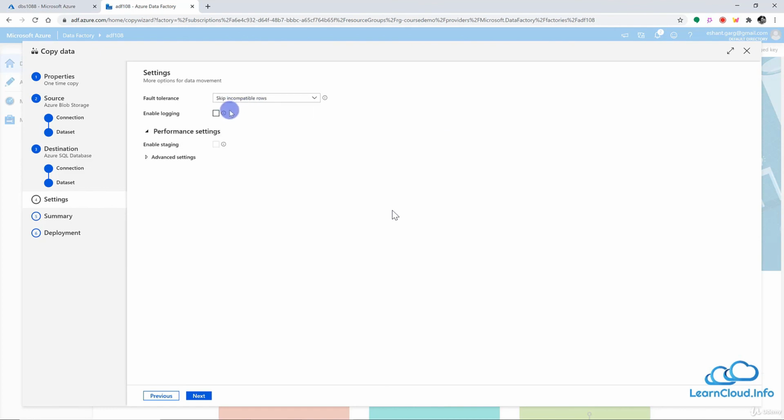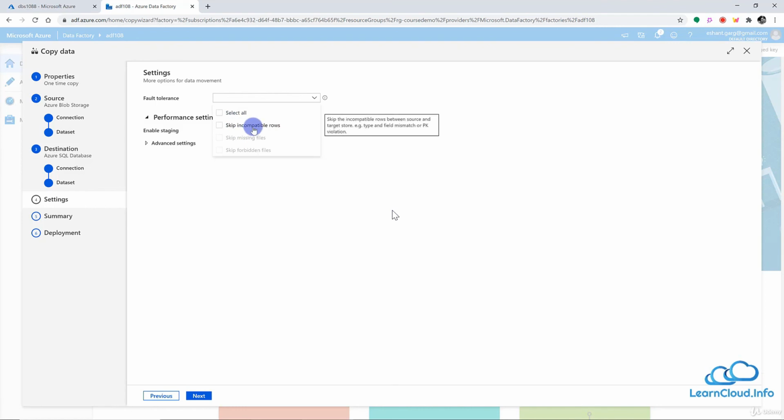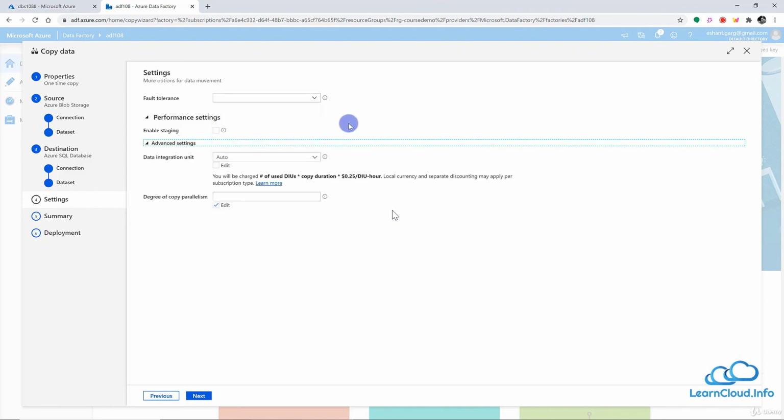So right now we don't need logging. In fact, we are fine with not selecting this. If there's some problem with the copy data activity, we want to see the error, so we don't want to select this. I will let my Data Factory pipeline fail in case there's some error, but in production-like scenarios you can use this setting.